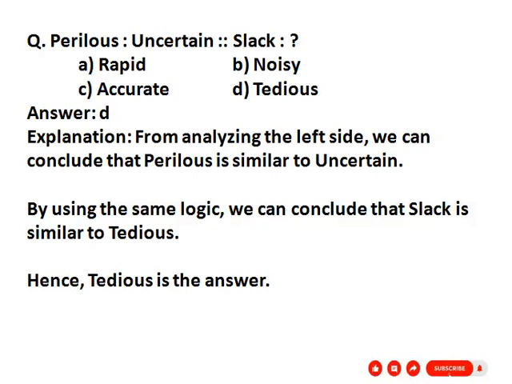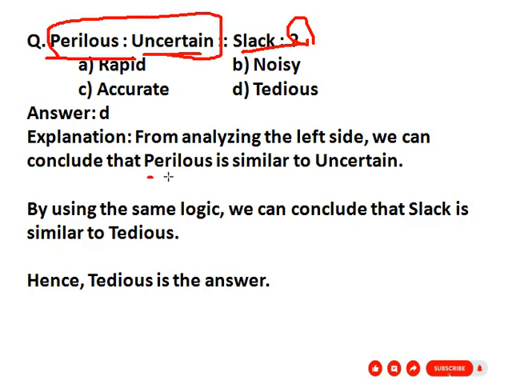Here we are discussing some important questions of the reasoning section, analogy part. Your first question is: perilous, uncertain, slack, question mark. So our first group is perilous and uncertain. What is the relation between perilous and uncertain?